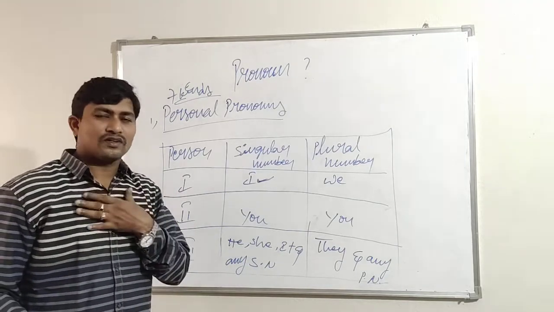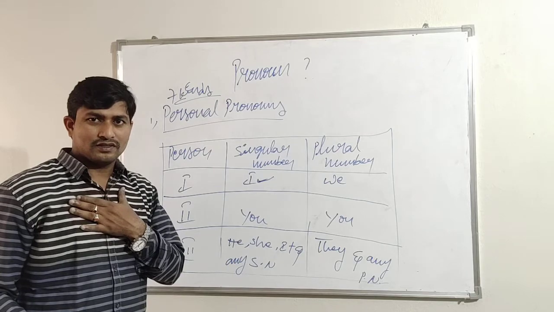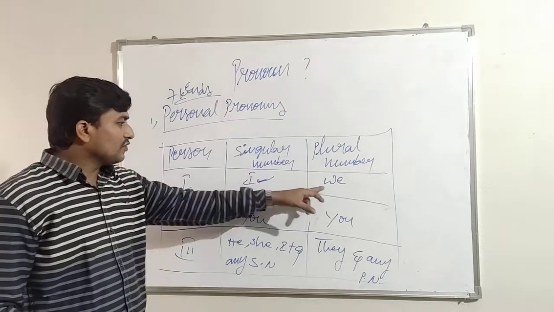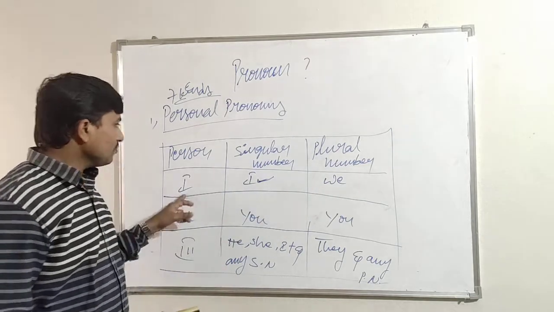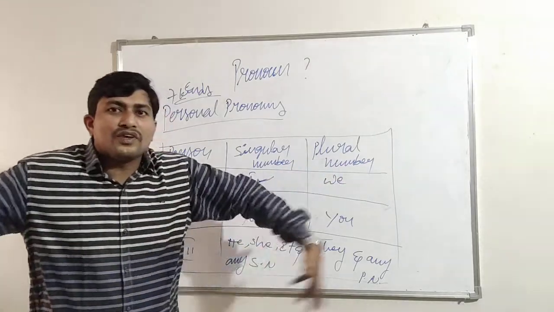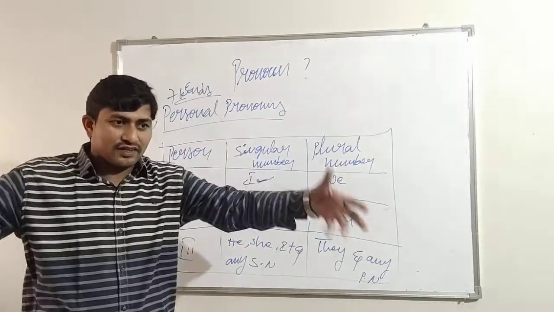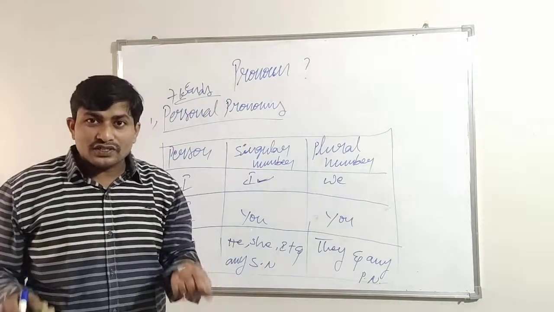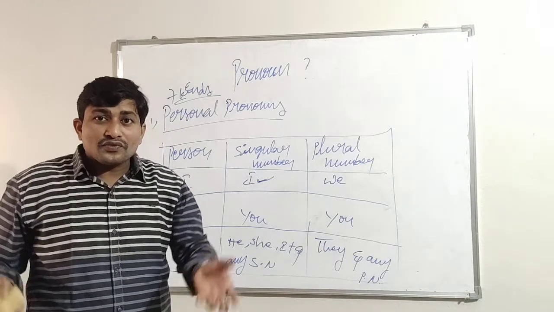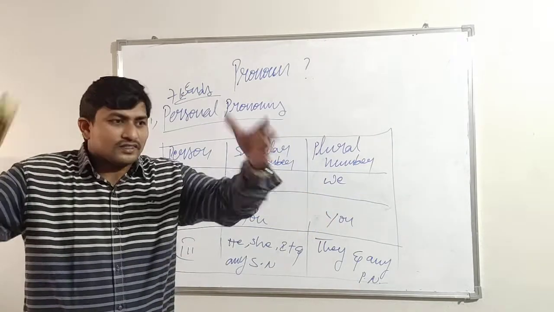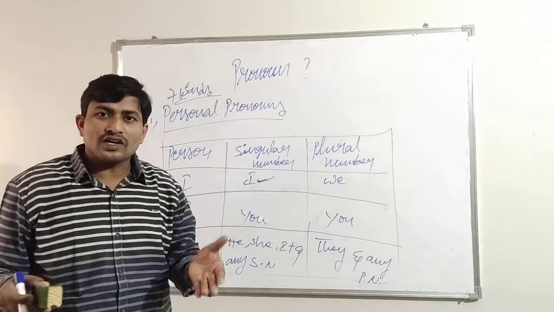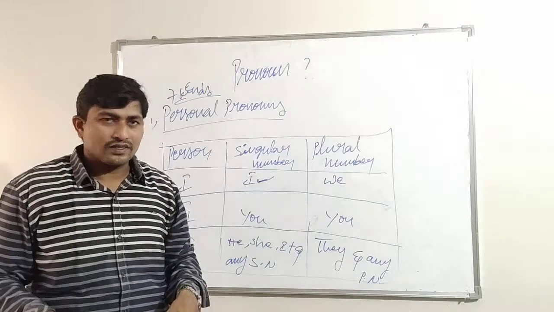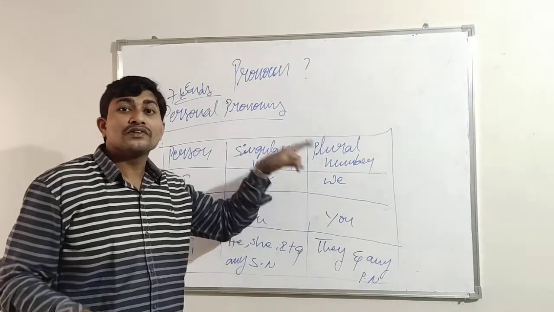So I is used for me. That is I. And here we. What about this we? Plural number. We are all here. We is used when we are all gathered together and talk about all of us. Then we have to use we.